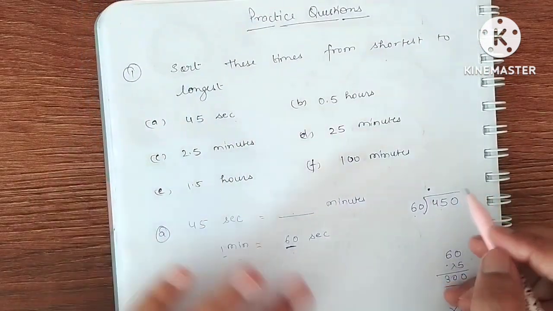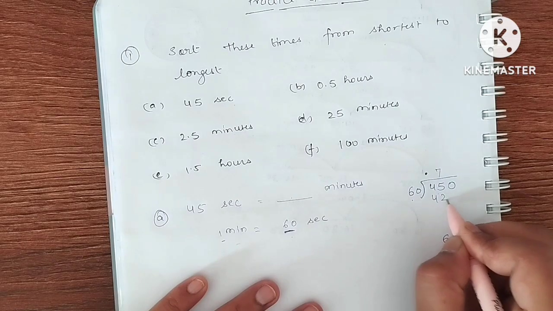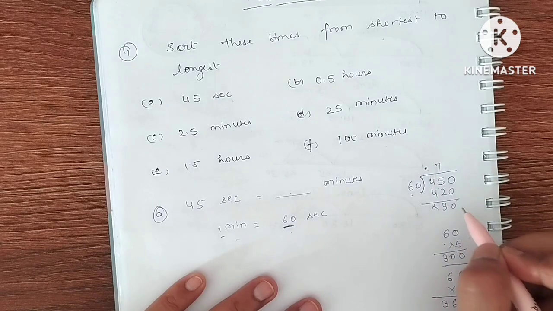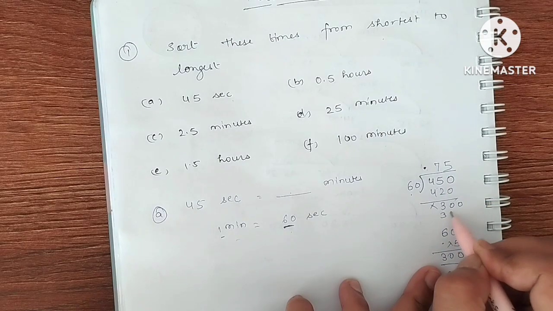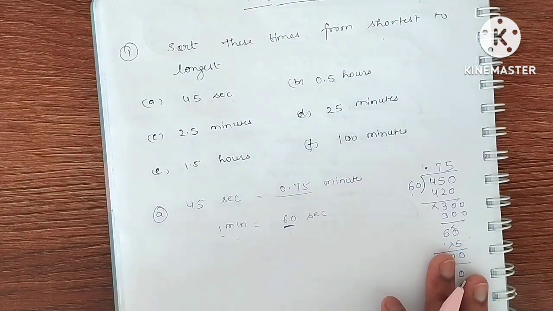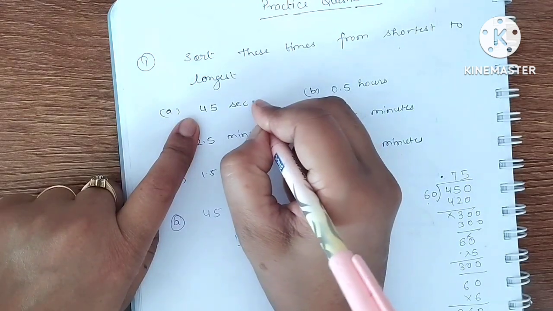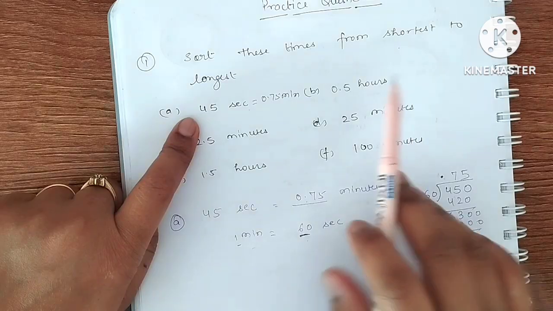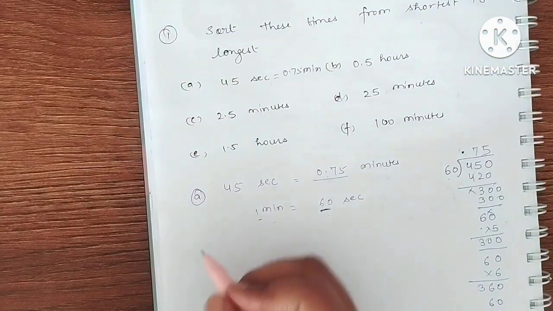ठीक है, 6 sevens are 42, 450 minus 420 is 30, now again 0, 300, 6 fives are 30, so my answer is 0.75. So in place of 45 seconds we can write 0.75 minute. Clear? Now here in the B part, the B part is saying 0.5 hours.